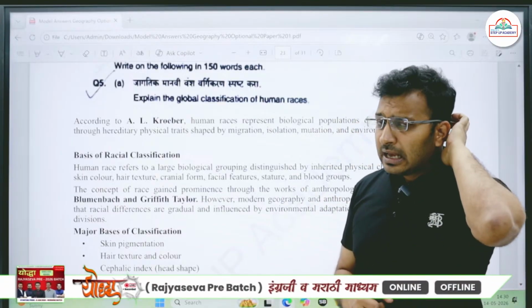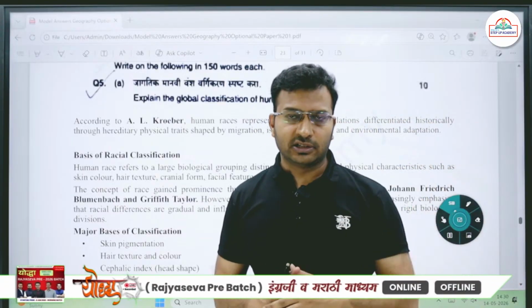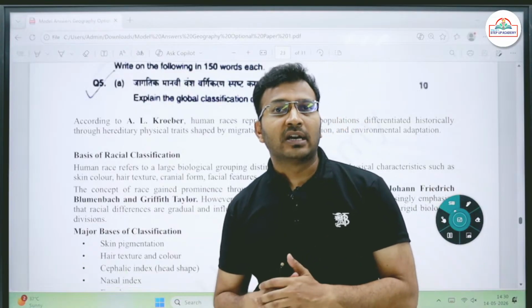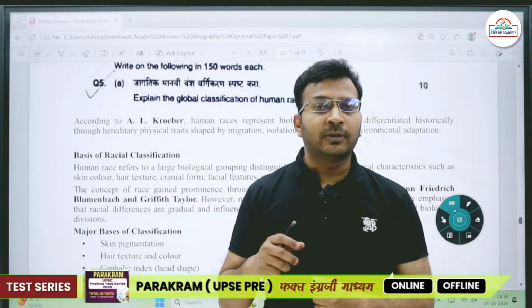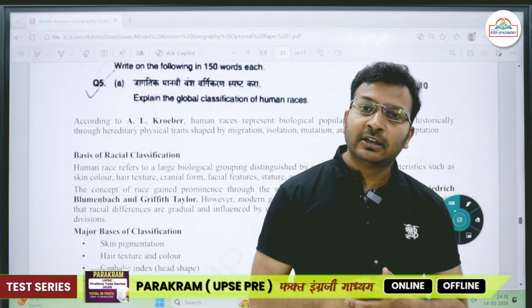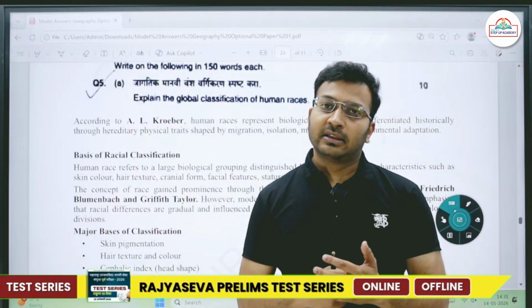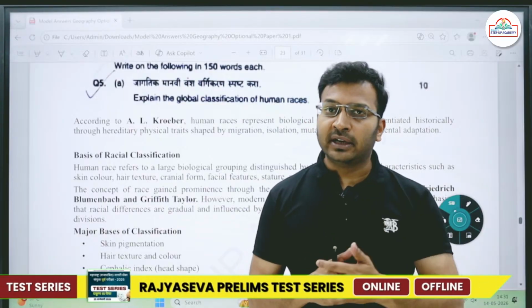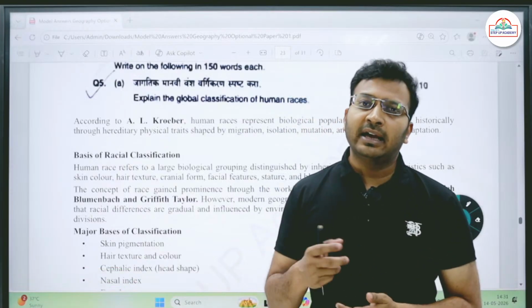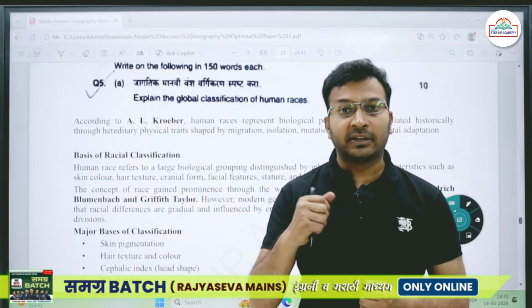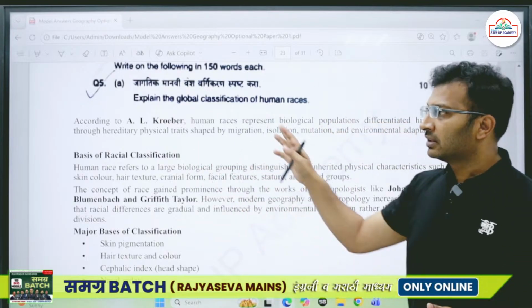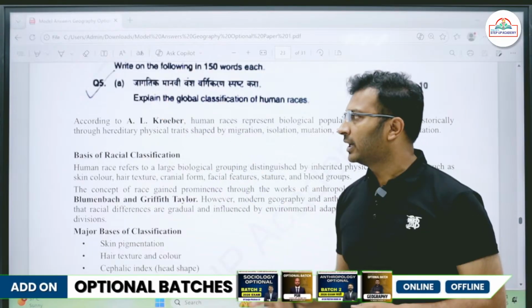For example, the Arctic region has a very cold climate, as a result of which the color of the skin of the people over there will be completely different. If I talk about the people living in the tropical areas, because of the intense insolation that is received, there will be high melanin pigmentation and all, as a result of which the color of the skin will be a little bit dark. Okay, so physical traits have been shaped, and this theory or study was made by A.L.